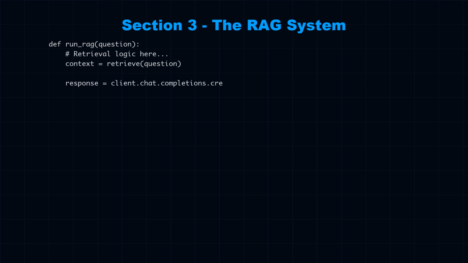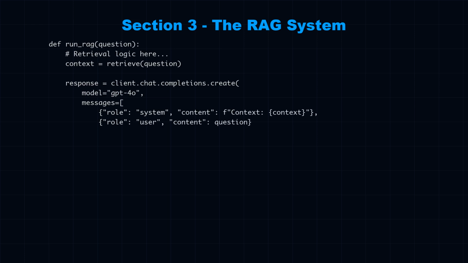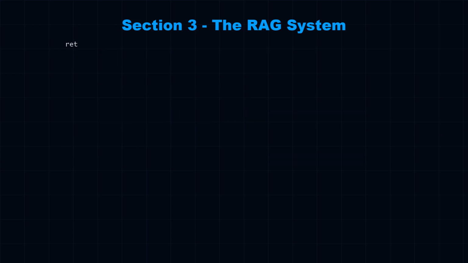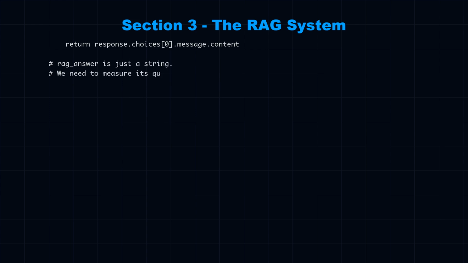Now, let's look at the system we are testing. This is a standard RAG function. We take the question, we retrieve context, omitted for brevity here, and we prompt GPT-4. The output of this function is the RAG_answer. In a demo, you'd print this and say, wow, it works. In engineering, this string is just an unsanitized input to our evaluation pipeline.